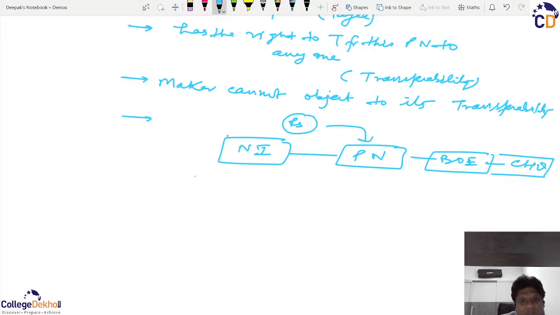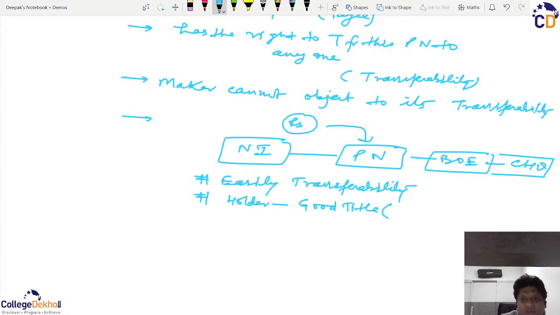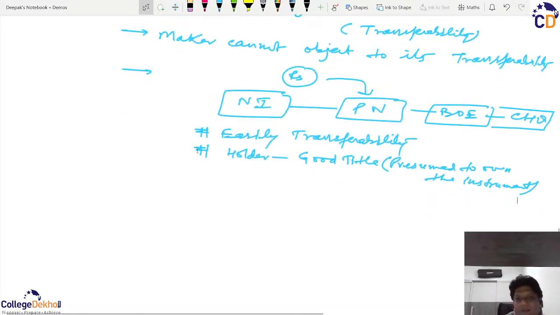So all negotiable instruments will have three characteristics. The most important one, which I have been stressing so much, is easy transferability. The second thing is that the person who holds the instrument, we use the word holder, will always have a good title. Good title means he is always presumed to own the instrument. It is presumed that he has taken the instrument from his previous holder by giving him the goods as required.